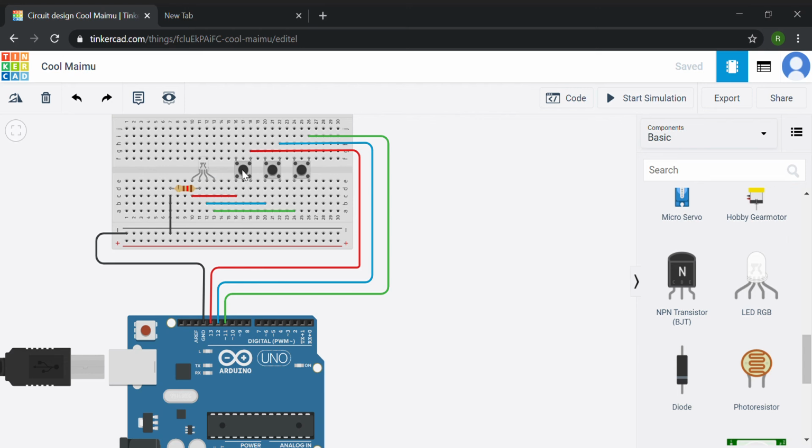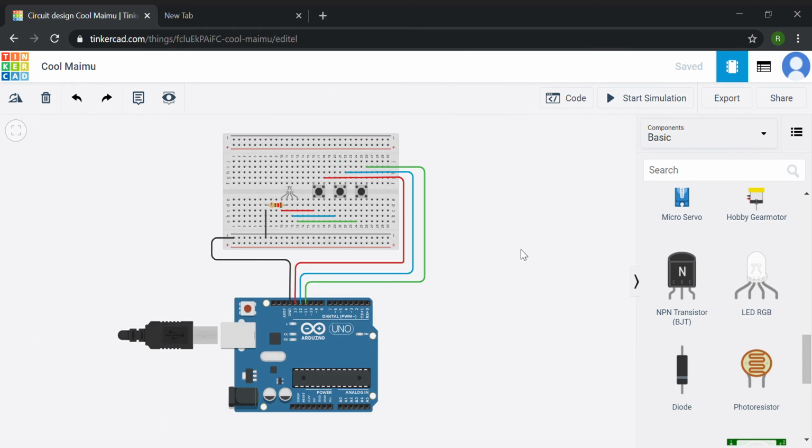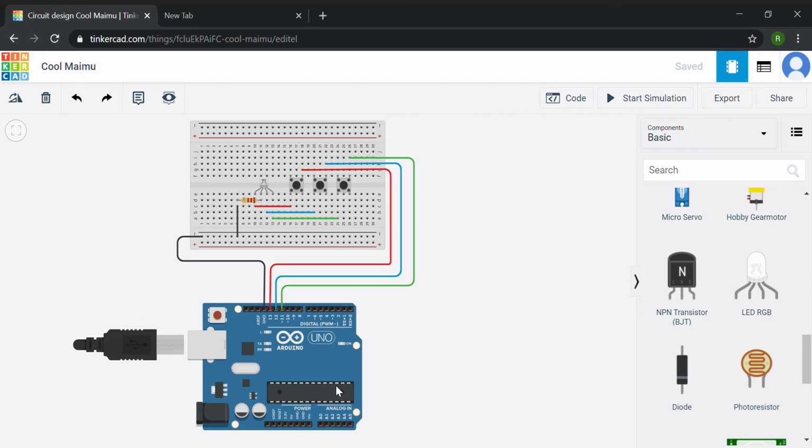Let me tell you the components needed first. As usual we need an Arduino UNO, a resistor, an RGB LED light, and we're going to have 3 push buttons, because RGB stands for red, green and blue.